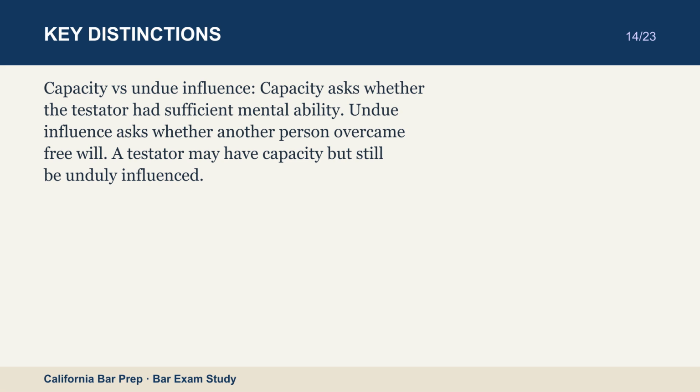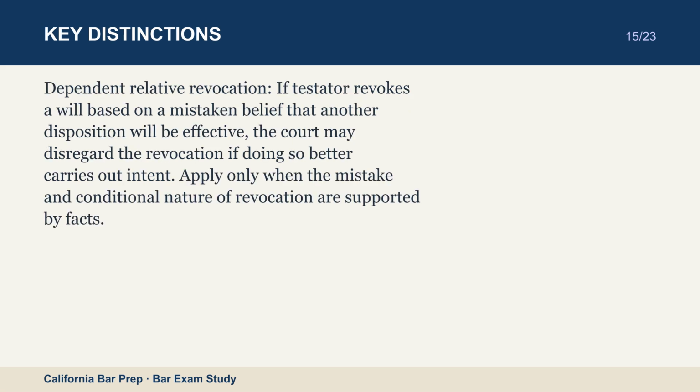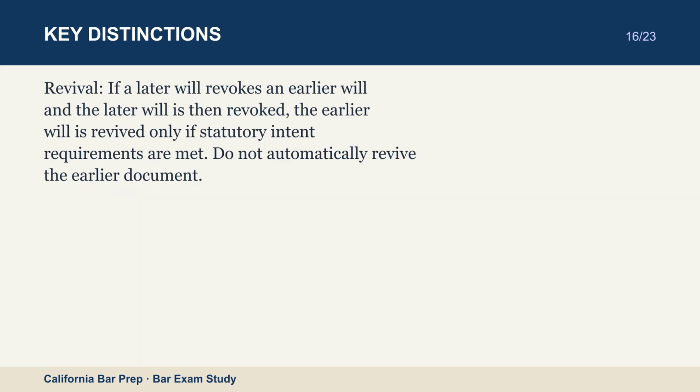Dependent relative revocation. If testator revokes a will based on a mistaken belief that another disposition will be effective, the court may disregard the revocation if doing so better carries out intent. Apply only when the mistake and conditional nature of revocation are supported by facts. Revival. If a later will revokes an earlier will and the later will is then revoked, the earlier will is revived only if statutory intent requirements are met. Do not automatically revive the earlier document.